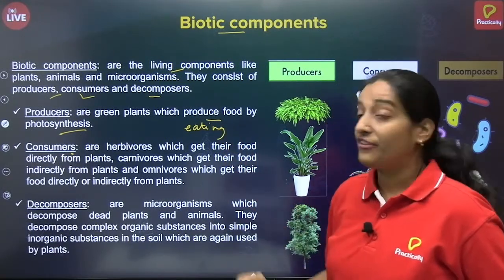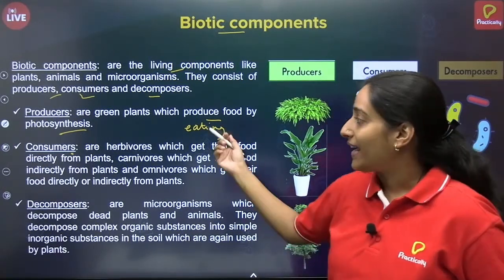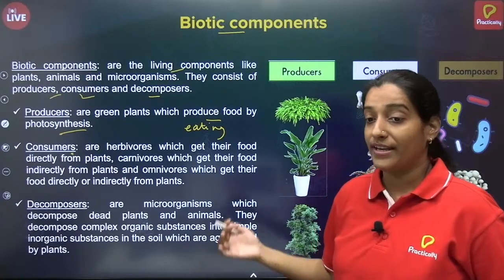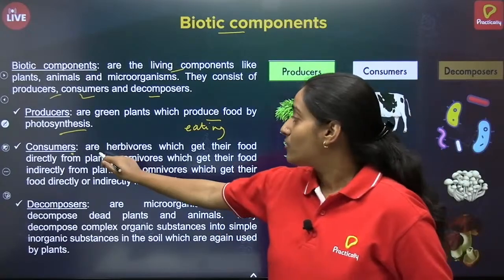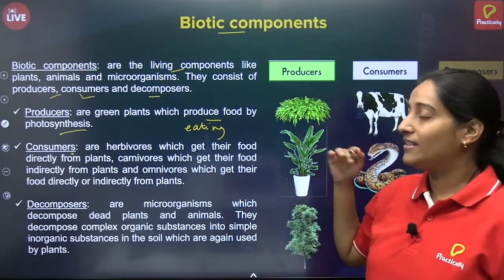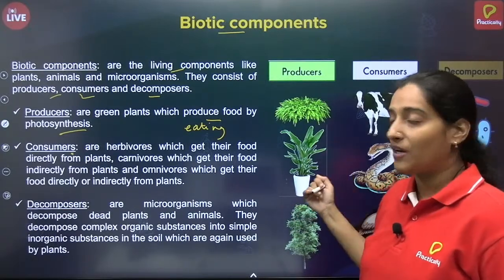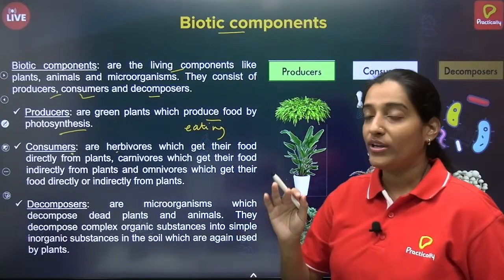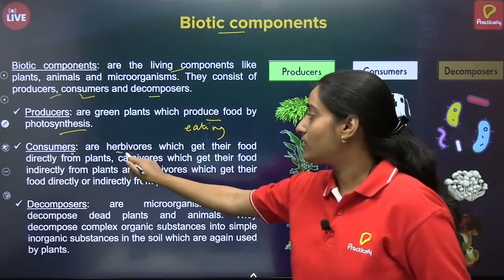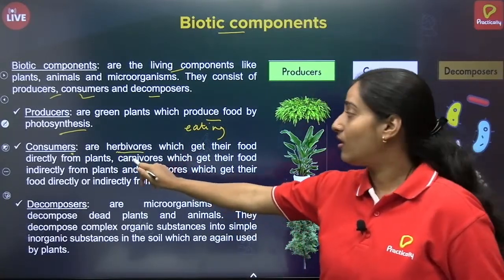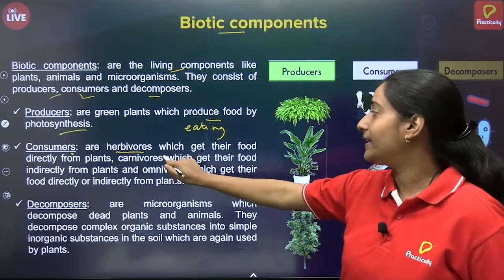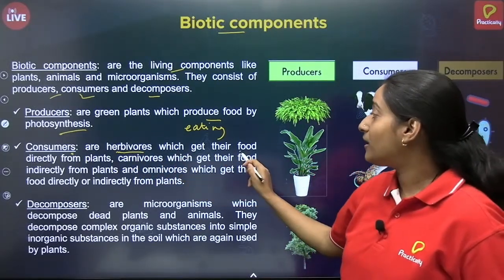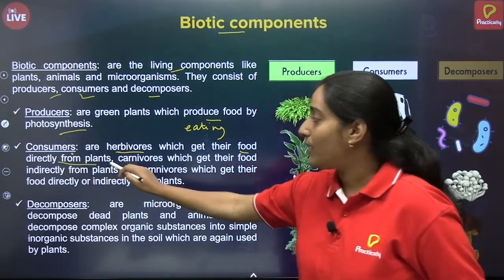Correct? We are eating the producers. And that is why we become consumers. We are consuming them. So, primary consumers. Now again, here is a division which we will learn in our upcoming slides. The first ones who eat the green plants are known as herbivores. Herbs means plant and vores means eating. So, herbivores get their food directly from the plants.